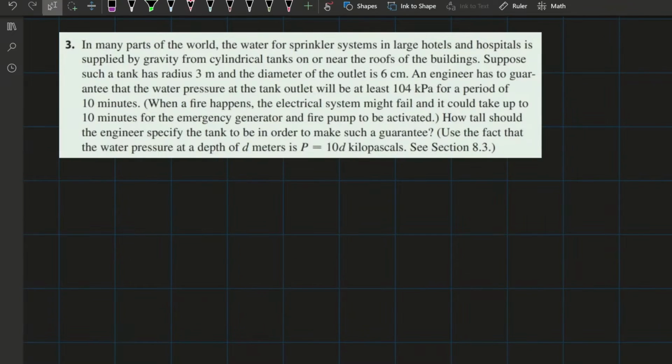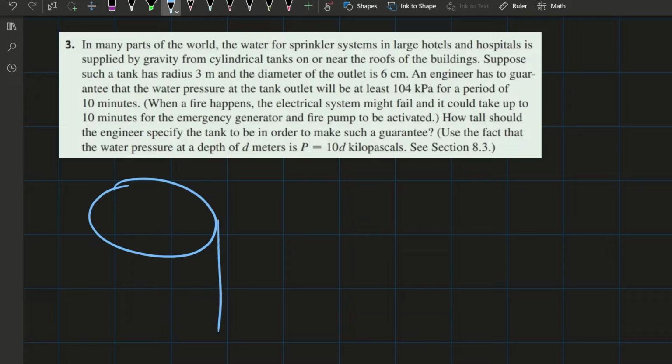Now on to question 3. So we're just going to read it out. In many parts of the world, the water for sprinkler systems in large hotels and hospitals is supplied by gravity from cylindrical tanks. That's all we really need to know. What they want us to do is essentially find the height.